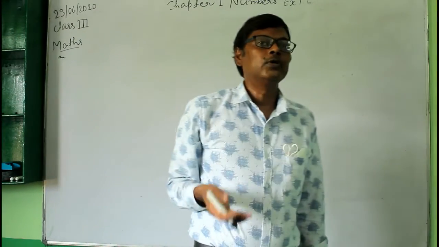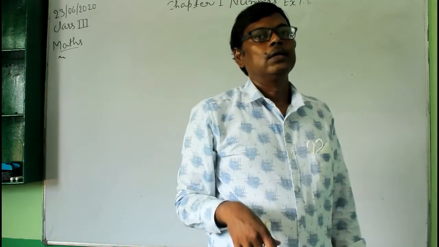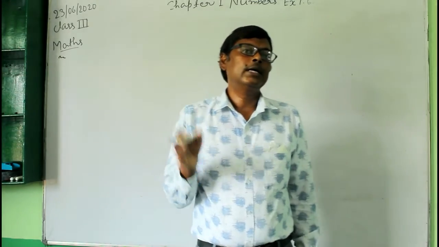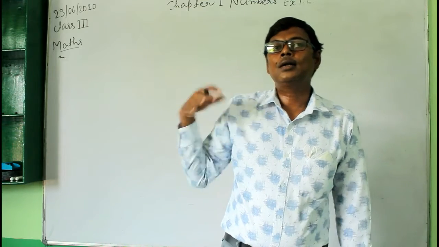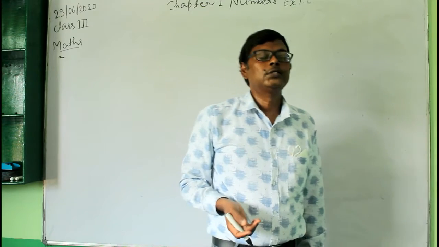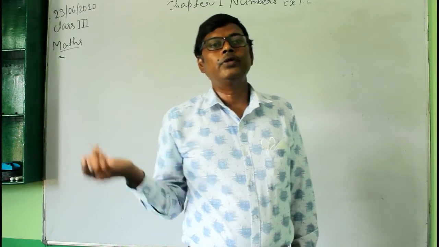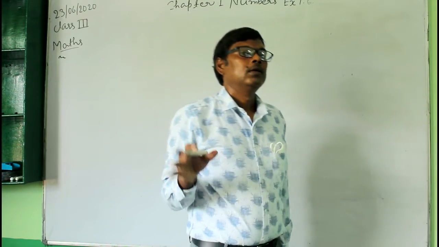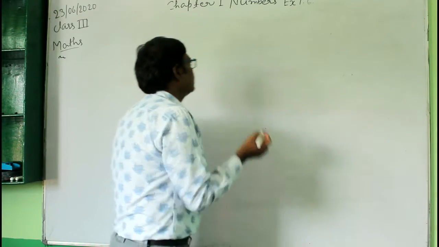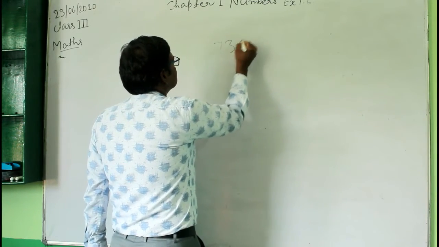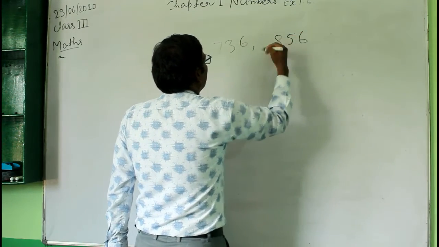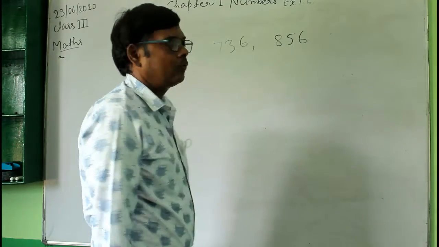Remember some rules here, because you have studied the rules in class 2 also. So here also there are some rules. If a number has 3 digits and the other number has 2 digits, then obviously the number having 3 digits will be bigger than the number having 2 digits. But if the two numbers have the same number of digits, then how will you compare them? For example, 736 and the other number is, suppose, 856. Now here both numbers are of 3 digits.